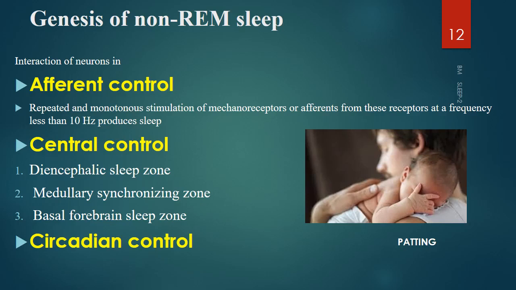That is an afferent control. Also you have brain central control of this non-REM sleep, where you have specific zones: diencephalic sleep zone, medullary synchronizing zone, basal forebrain sleep zone. These zones, when they are stimulated, induce sleep. And also we know there is a circadian control or circadian rhythm.